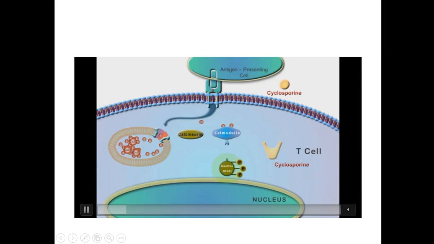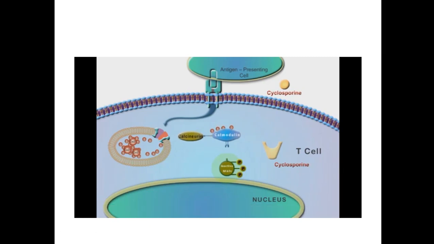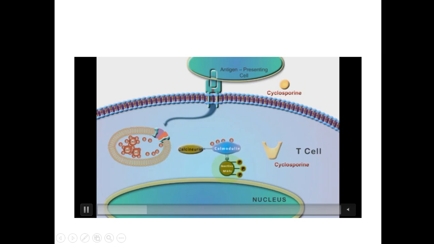So when this binding occurs, calcium is released and it will activate the calcineurin. This calcineurin will help in transcription and translation of interleukin 2, so the production of interleukin 2. We will see how interleukin 2 is produced.